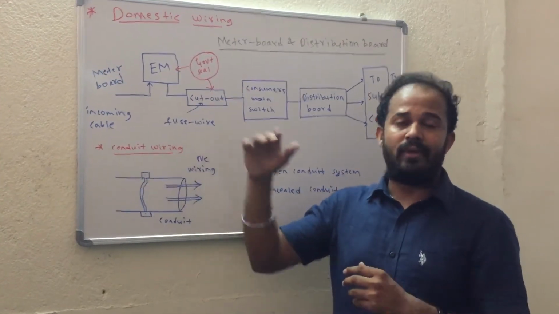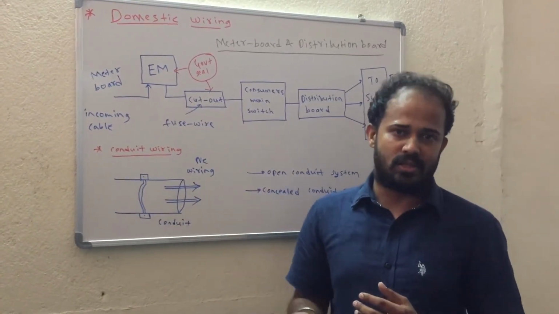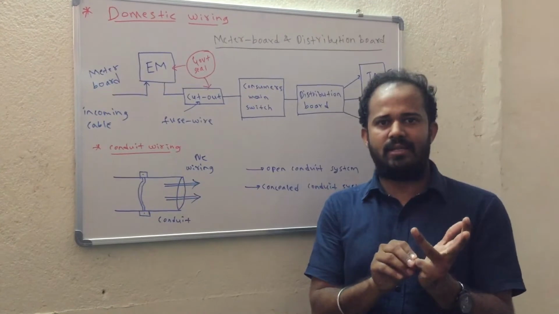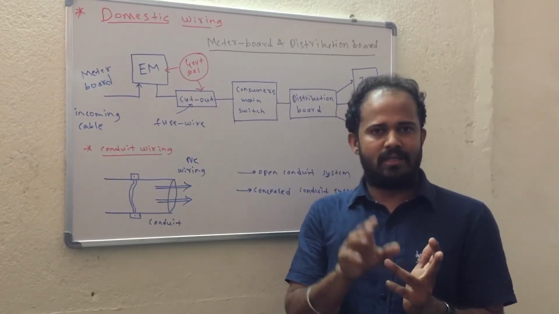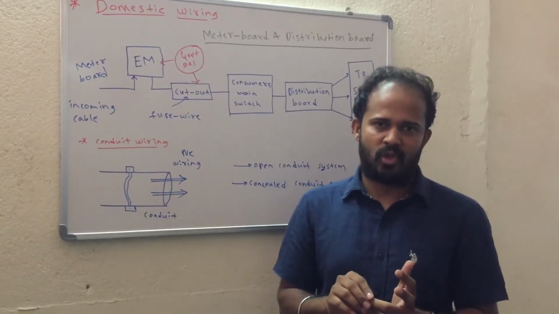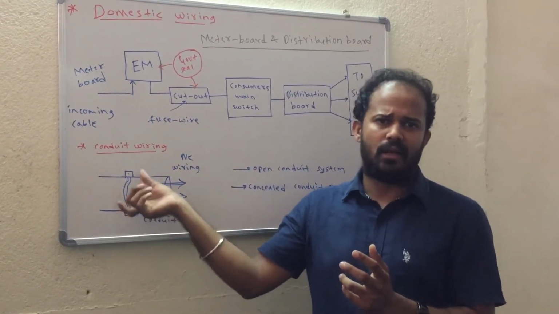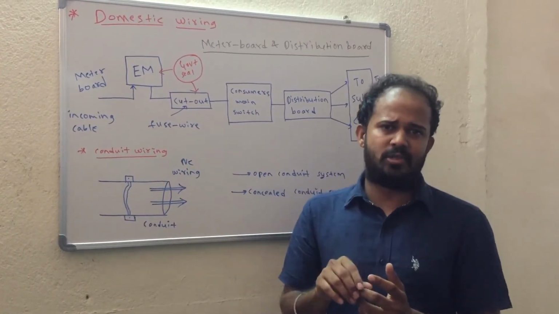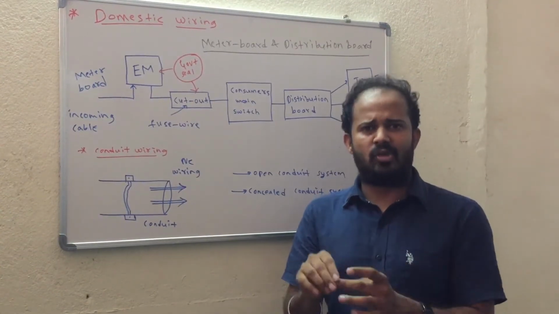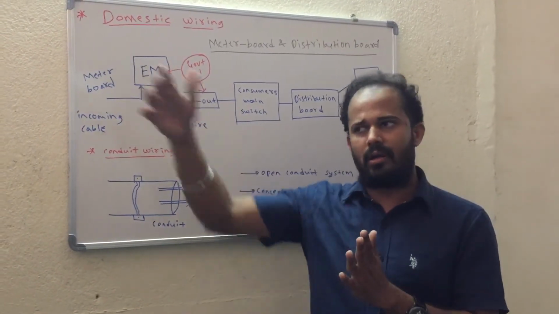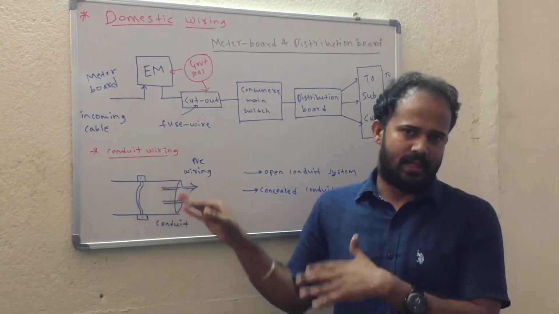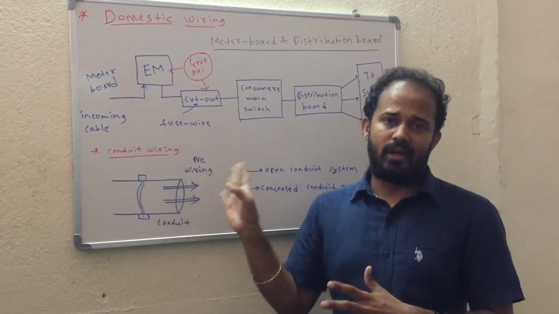Its cost will be very less. So these are the advantages. One is that the risk of fire is very less. The second one is that a bunch of wires can be inserted so that many sub-circuit connections can be taken through only one conduit. And the third advantage is that it is mechanically strong as well as having a long life. The cost is less. These are the advantages.